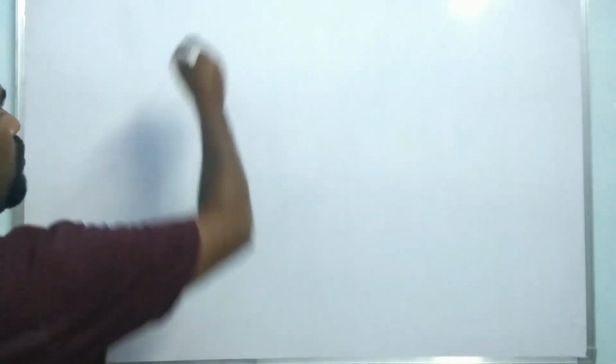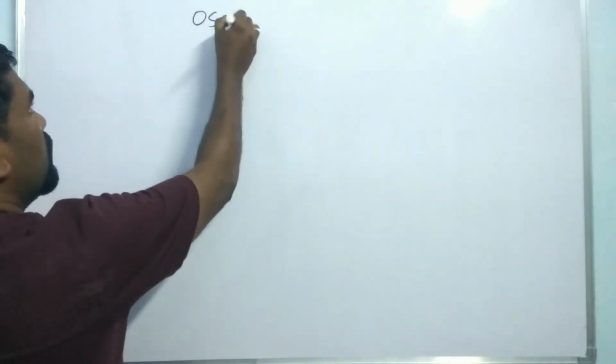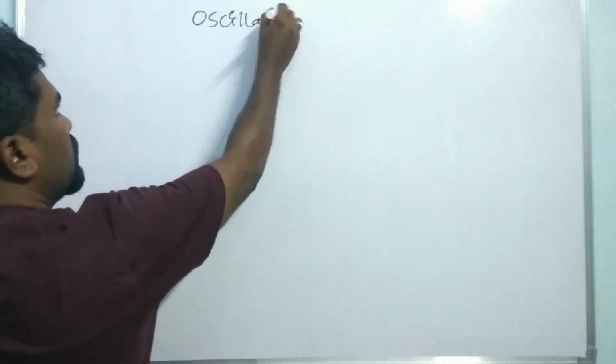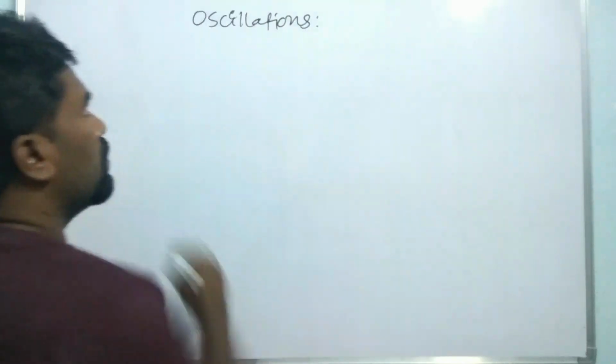Okay, so let us start our topic. This is the chapter, Oscillations.